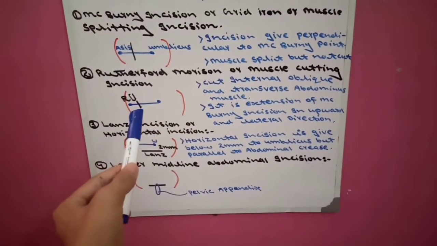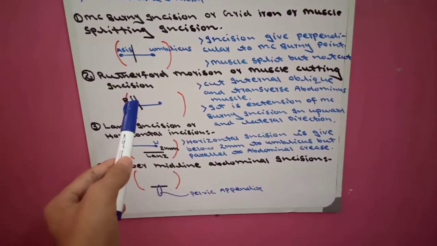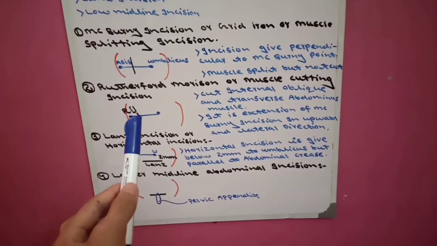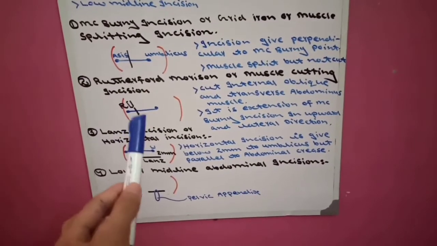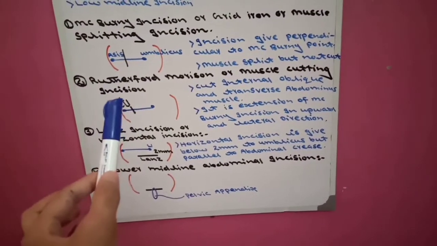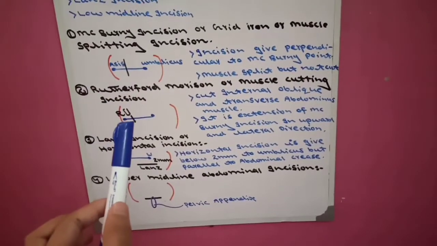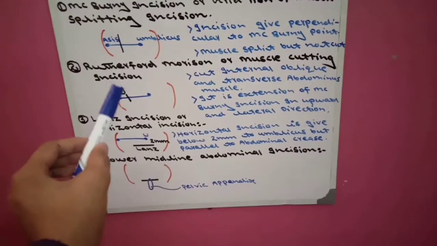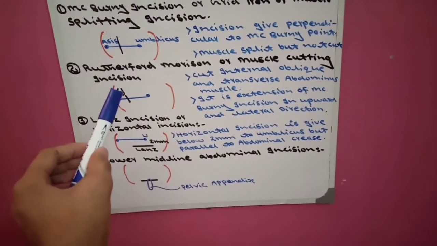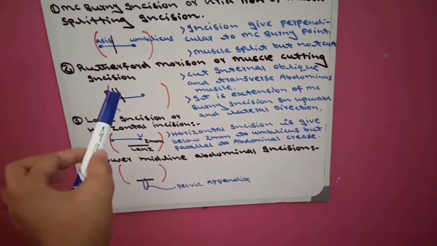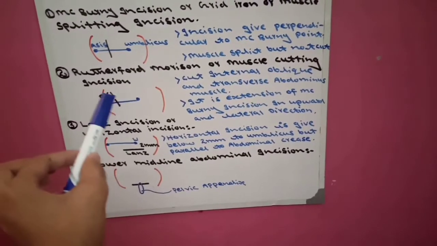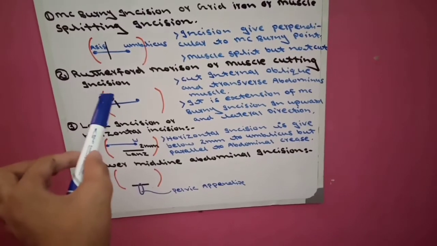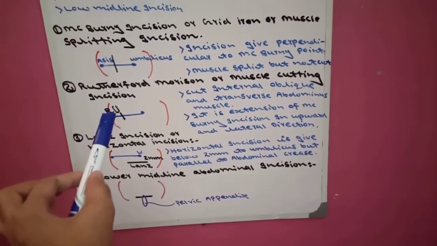We extend the McBurney incision in the upward direction. Rutherford Morrison incision is the extension of McBurney incision in upward and lateral direction. Not only upward, also lateral. This is the extension which I show by another line, represented by R.